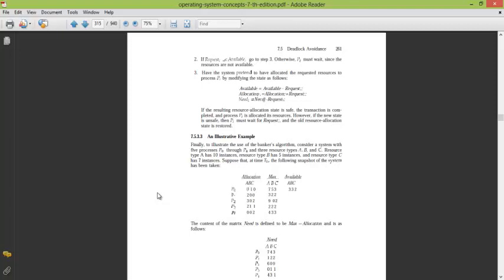Next, let's say the available was 6, its need was 5 and its request was 5. The available becomes 6 minus 5, which is 1 in the system. The allocation becomes the previous allocation plus what it requested, 5. The need becomes 5 minus 5, which is 0.